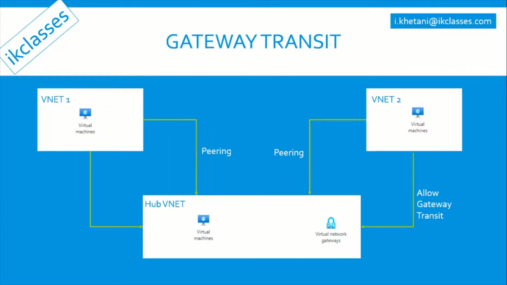Consider this scenario. We have three VNets: VNet 1, VNet 2, and Hub VNet. VNet 1 is peered with Hub VNet. Similarly, VNet 2 is peered with Hub VNet. In this scenario, VNet 1 will not be able to communicate with VNet 2 because VNet 1 and VNet 2 are not peered. But we can send traffic via Hub VNet using a VPN gateway. So we can enable communication between VNet 1 and VNet 2, and traffic will be sent via Hub VNet. This is known as service chaining.